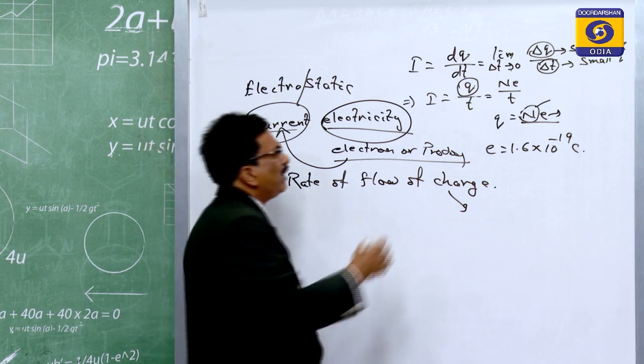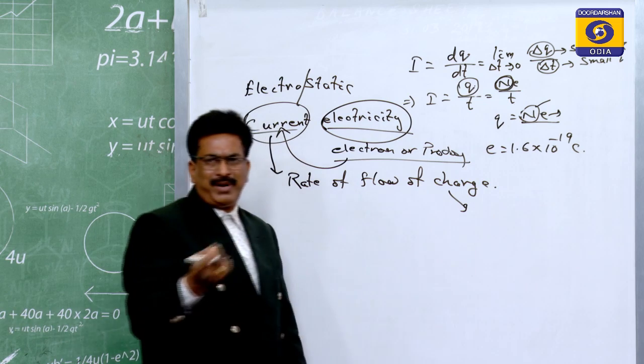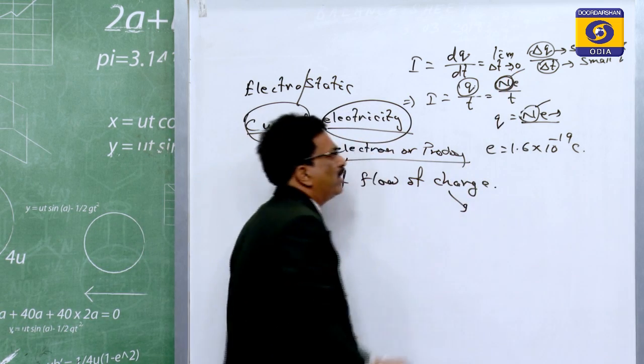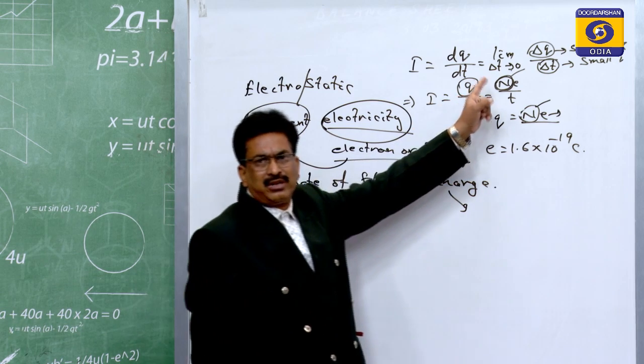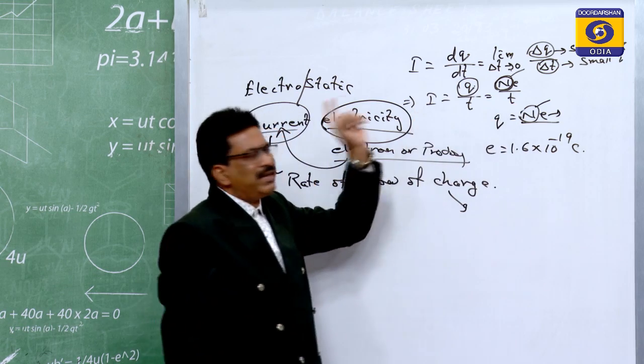So Q is equal to N e. If we substitute this Q value, then I is equal to N e by t, where N means the number. Here I am taking the total number as capital N. You may take it as small n, whatever notation you use, it corresponds to the total number of electrons divided by time, and that is the current.